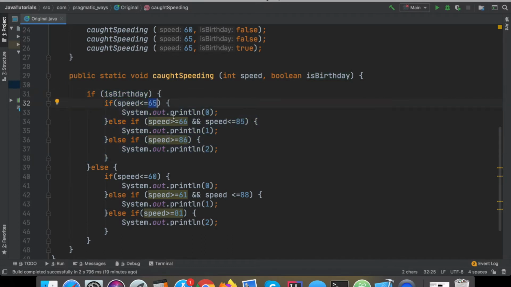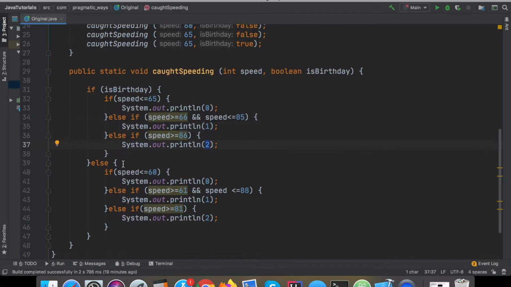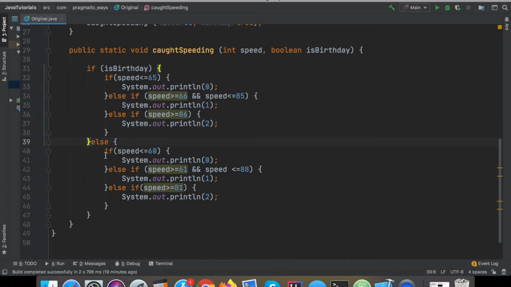If speed is up to 65, no ticket; else if greater than 65 but less than 85, output 1 for the small ticket; else if it's greater than 86, output the 2. Else, if it's not your birthday, we'll just do the normal speeding limit. So under 60, no ticket. Between 61 and 88, return 1.